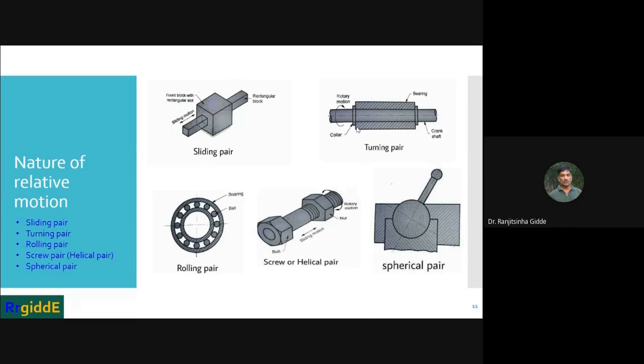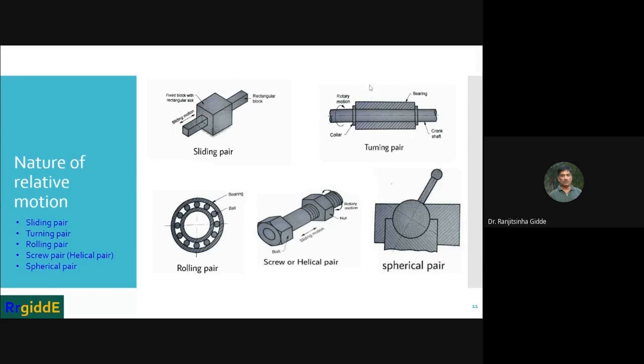Now suppose this collar is removed. If this collar is removed, what will happen? It will rotate, and there is also the possibility of sliding of this crankshaft along this axis. Whenever these collars are not provided to hold the shaft in position, the motion is unconstrained.